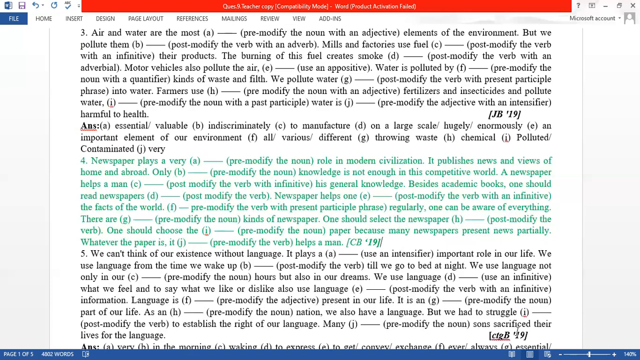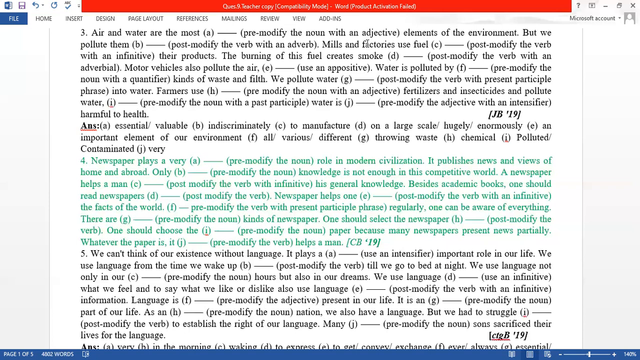One should choose the pre-modify the noun. That means you need an adjective here. Impartial paper. One should choose the impartial paper because many newspapers present news partially. Whatever the paper is, it pre-modify the verb. That means you have to use an adverb here. Always, you can use always or ever, anyone.